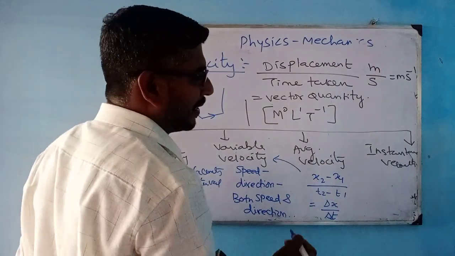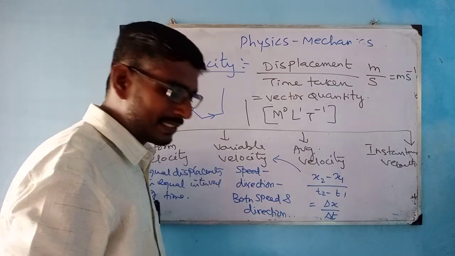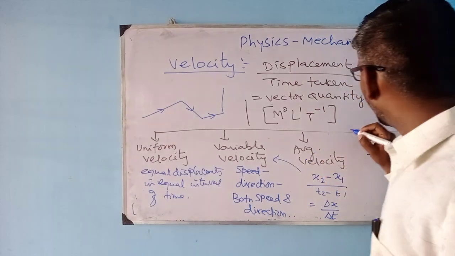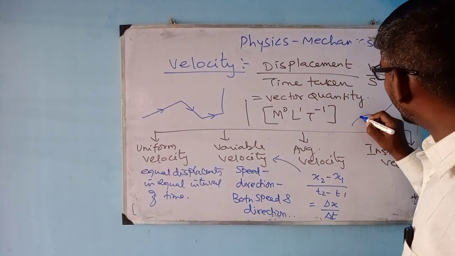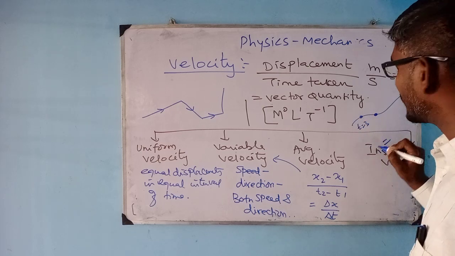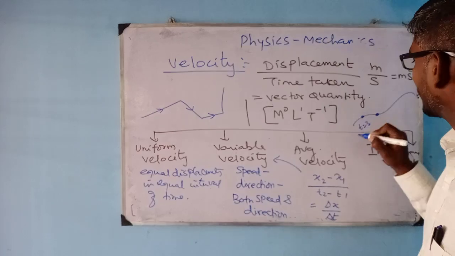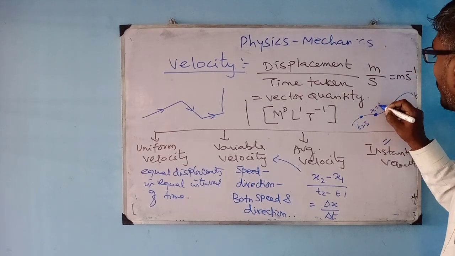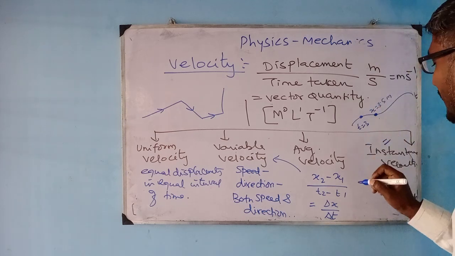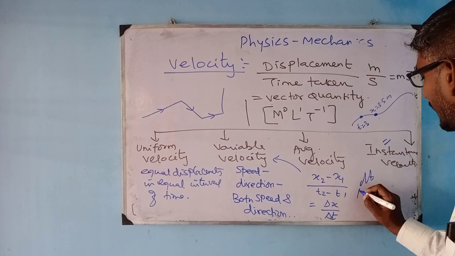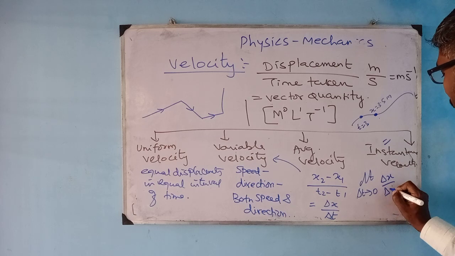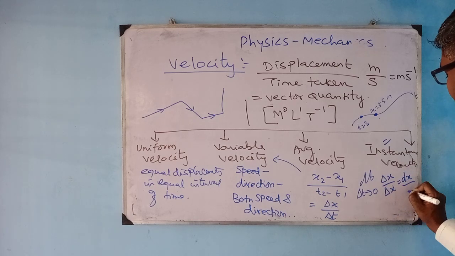Now your previous learning will help you to understand what is instantaneous. Instantaneous means I have to denote a moving object's velocity at any point of time, at any instant or at any position. So for example, at t equal to 3 seconds, what is my instantaneous velocity? Or if an object is at x equal to 3.5 meter, I have to calculate my velocity. That is my instantaneous velocity, which means the limit as del t goes to 0 of del x by del t, which is equal to dx by dt.